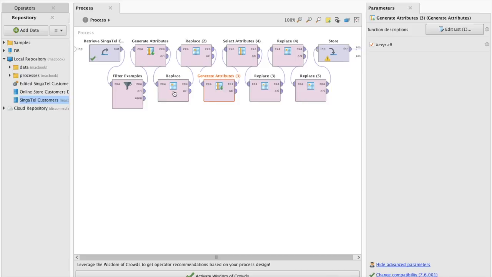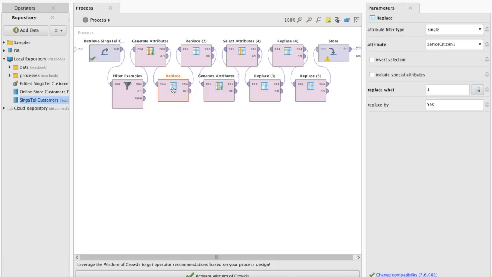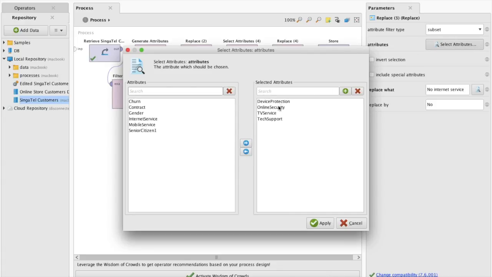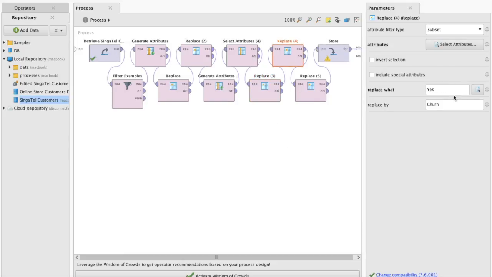Also, using the same Generate Attributes operator, the team added another entry to create the attribute named senior citizen 1. The team used the Replace operator to replace the value 0 with no and 1 with yes for the senior citizen 1 attribute. We further used another two Replace operators to replace no with loyal and yes with churn for the churn attribute. Lastly, we used another Replace operator. As for the attribute filter type, we chose subset and selected device protection, online security, TV service, and tech support. Then we replaced no internet service with no.